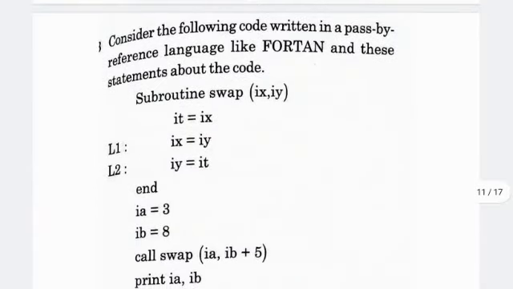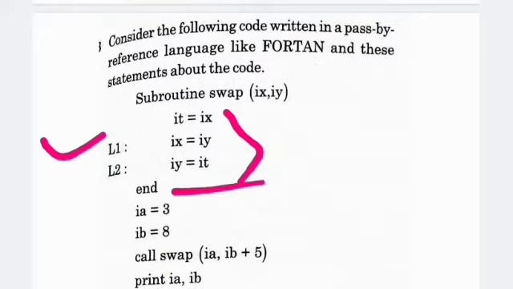Consider the following code written in a call by reference language like Fortran, and the statements about the code. Here the Fortran language is used: subroutine swap(ix, iy), and here I am swapping the values: it is equal to ix, L1 is given like ix equal to iy, and L2 is given like iy is equal to it, meaning swapping the values.